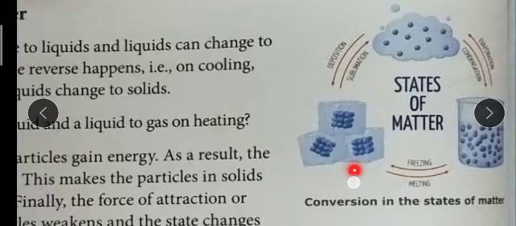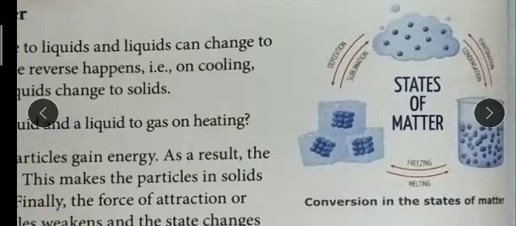Both force of attraction and cohesive force I have already explained to you in the last video. So due to this gain of heat energy, they reduce their force of attraction and cohesive force, and the particles become loose. Because of that only it will convert into the liquid state of matter.